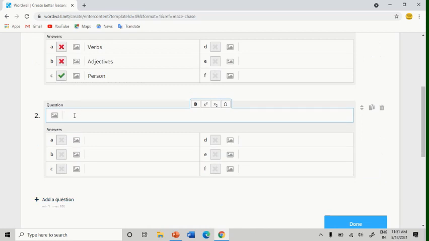Now let's add another question by clicking on Add a Question. The next question is: We met at 'Domino's' at noon. After that, the word 'Domino's' here is a question mark.